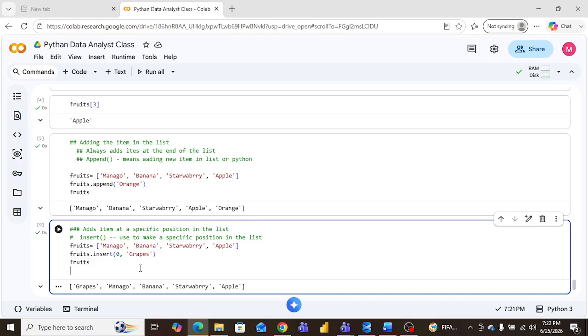Can you repeat your question again? I understand 80%, but I want to correct this before explaining it. Sir, instead of insert, we are inserting the grapes. Instead of mango, we want to insert this one. So mango should vanish, and instead of mango there should be grapes. This is the index value. Understood. So we will use the remove item.